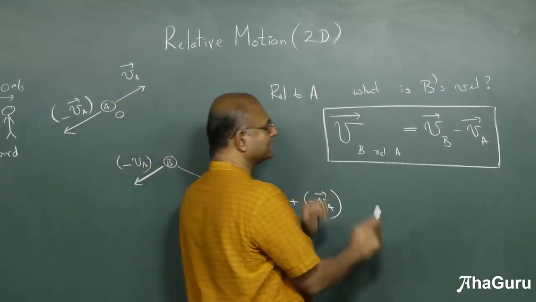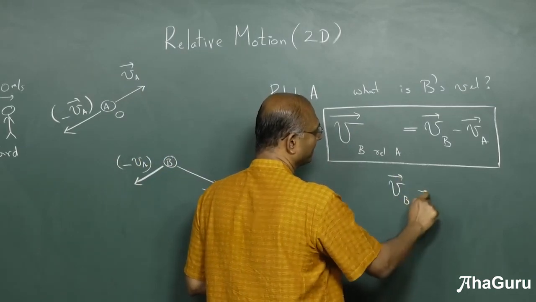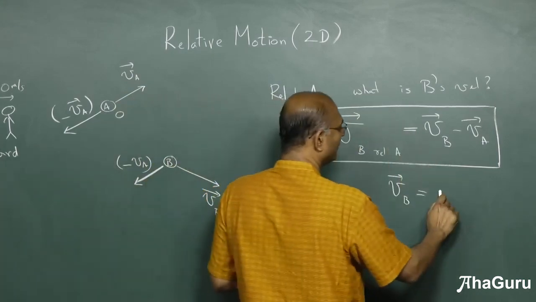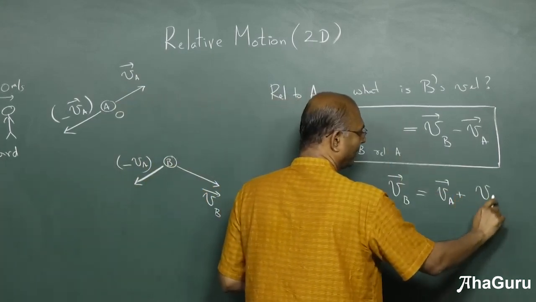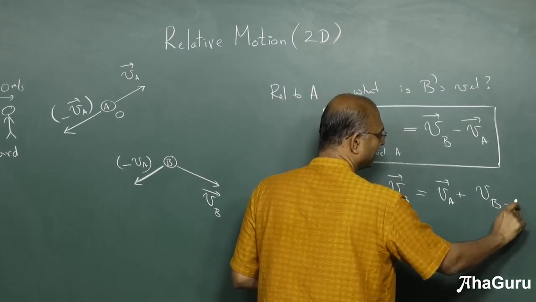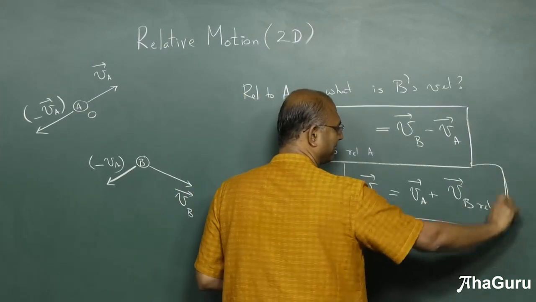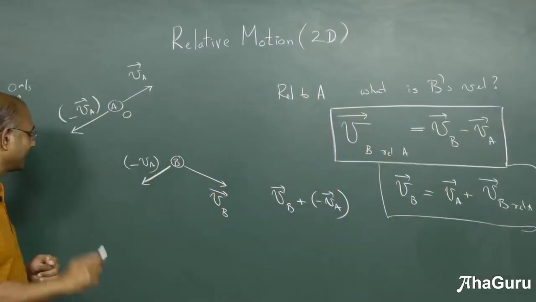You can do this in reverse. You can say velocity of B as seen from the ground is equal to velocity of A plus velocity of B relative to A. This is another way to rewrite the same thing. It's the same statement. I've just taken it to that side. But let me try to explain what I mean by that.